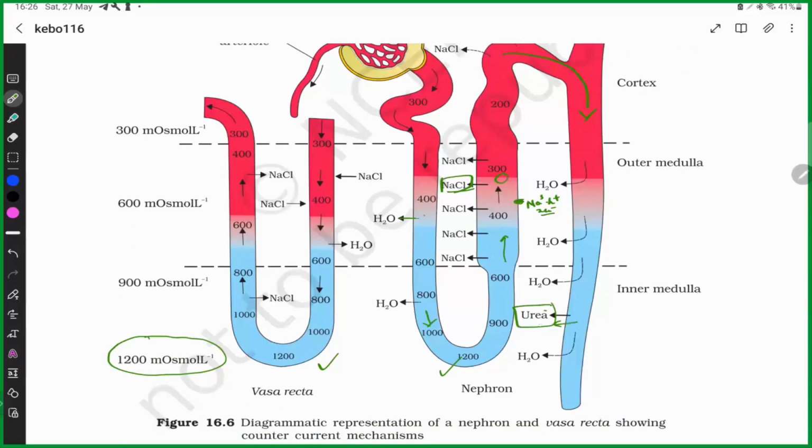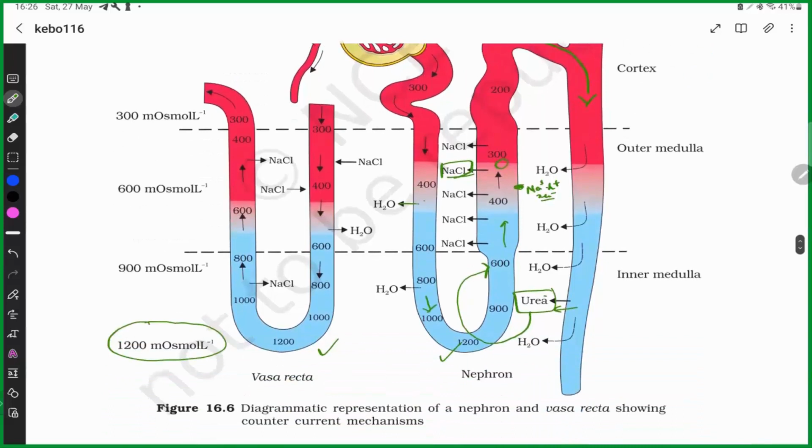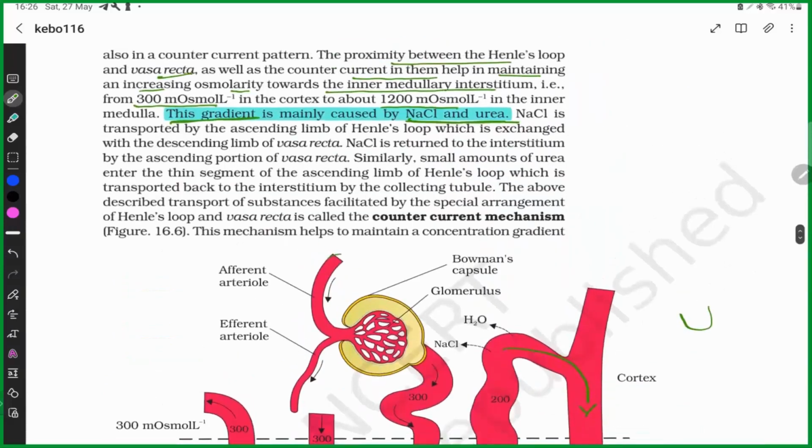And when the filtrate is going along this pathway, urea is getting reabsorbed. It is reabsorbed in the collecting duct and is secreted in the ascending limb. Now you can see that NaCl transported by the ascending limb is exchanged with the descending limb of the vasa recta. NaCl is returned to the interstitium by the ascending portion of the vasa recta.